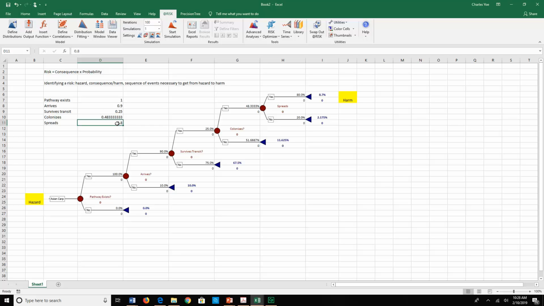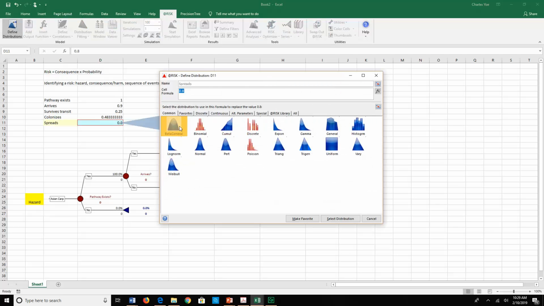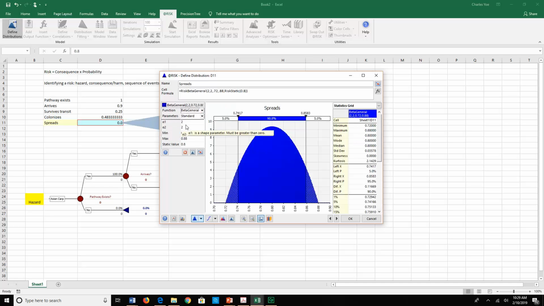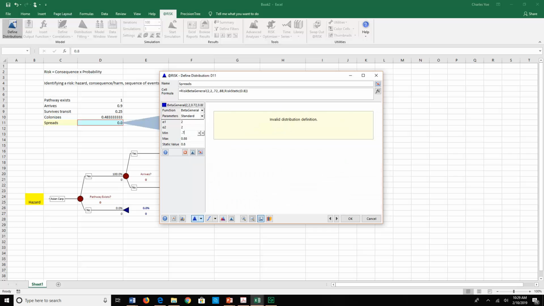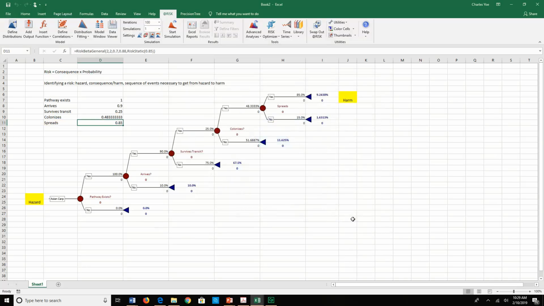And let's say I'll go up here and I'm going to use beta general, and I'm going to say we'll leave alpha 1 and alpha 2 set where they are for right now, and I'm going to say this probability, it's no less than 0.7 and it's no more than 0.85. A beta is often used to express probabilities because it's naturally confined to the 0-1 range.